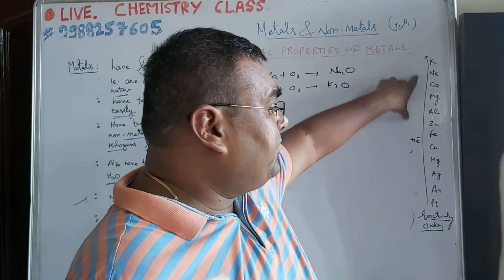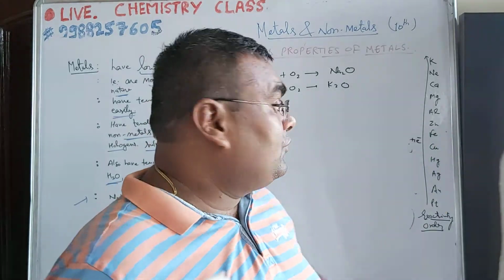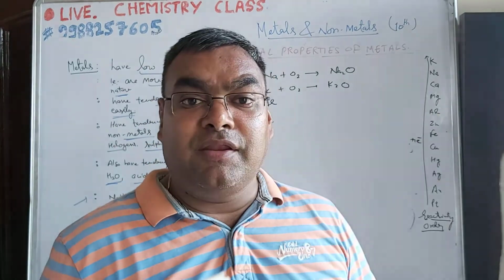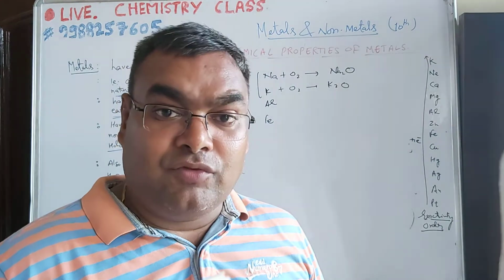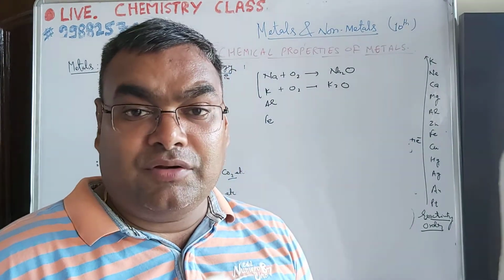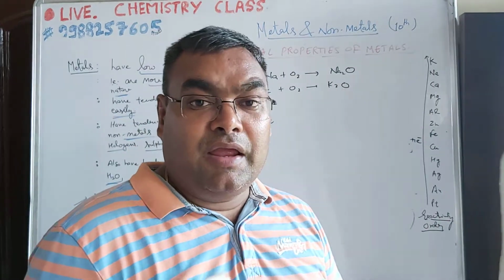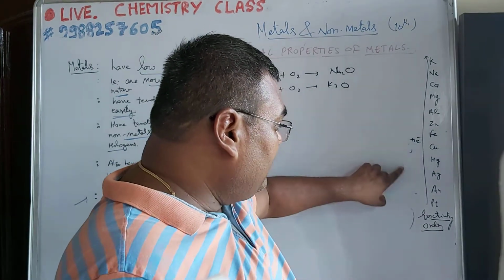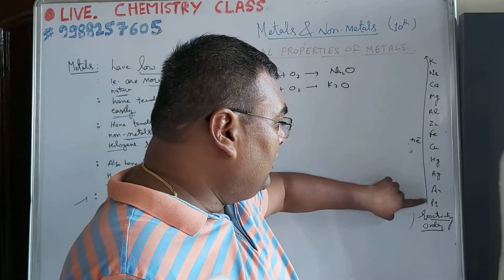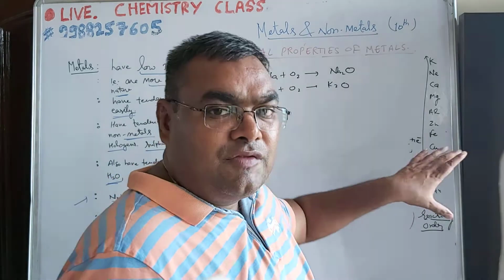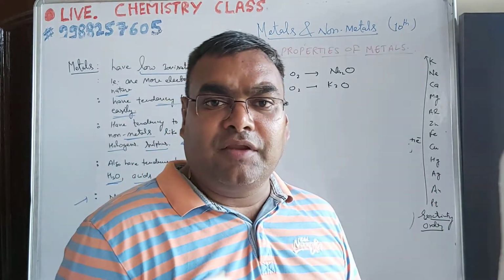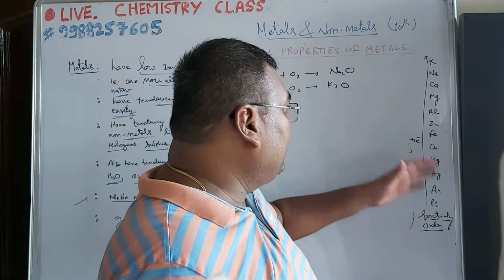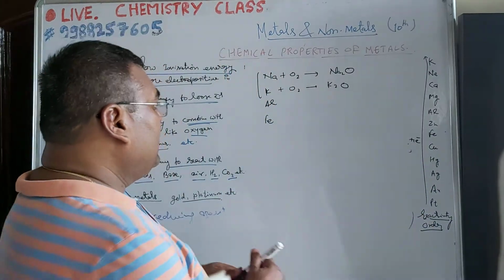Those elements which are present at the top of the series, जो series के top में, these are very reactive with reference to the water, moisture, oxygen, air and some other non-metals. Little bit activity decreases. जो bottom पे elements हैं, gold, platinum, silver, mercury, these are very low reactive. ये जल्दी react नहीं करते. So इसके according reaction fast होगी, slow होगी.